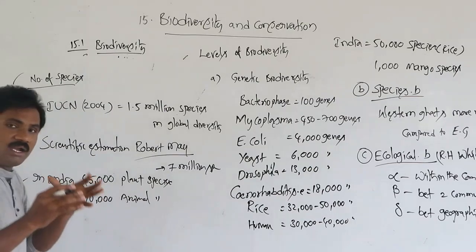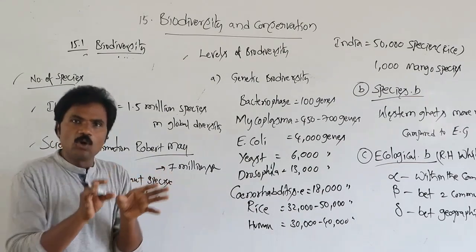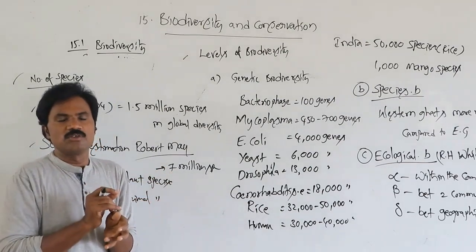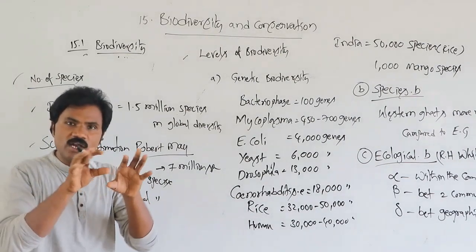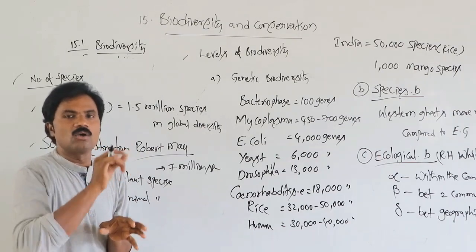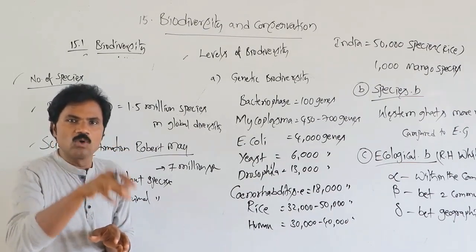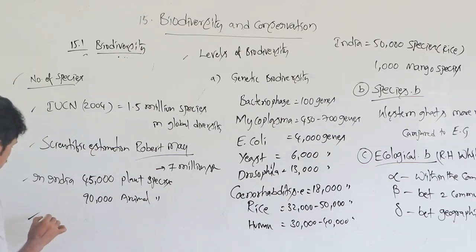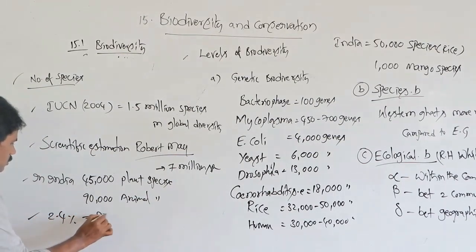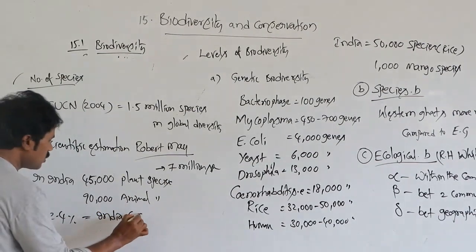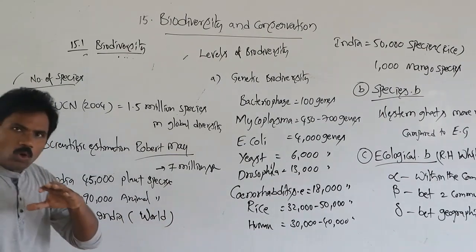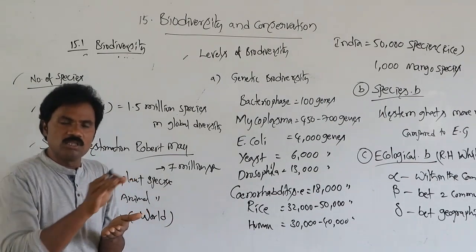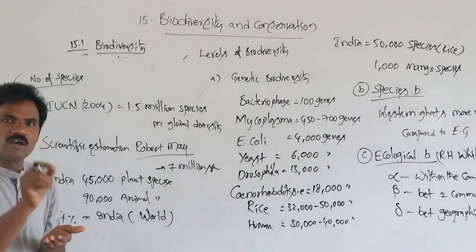Why? Because India covers 2.4% of our global area. India occupies 2.4% of the world's surface area.